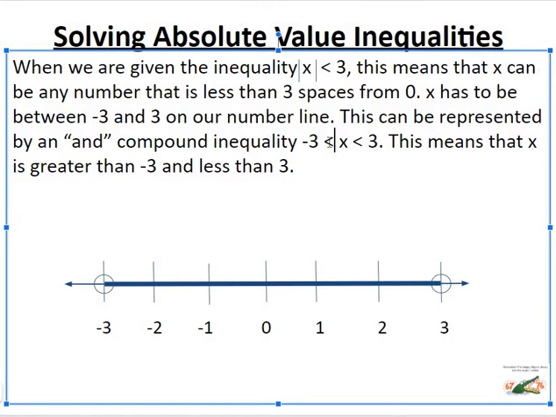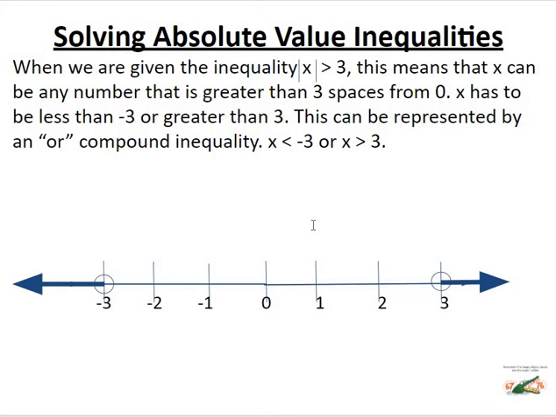Since it's just a greater or less than sign here, it's not less than or equal to, it's just less than, it's an open circle. This one, same thing, it's going to be an open circle. And those are going to go on our low number and our high number, and the line is going to connect in the middle. So what this graph means is that x could be any number that is along this line. Any number that's greater than -3 but less than 3 will have an absolute value that's less than 3.